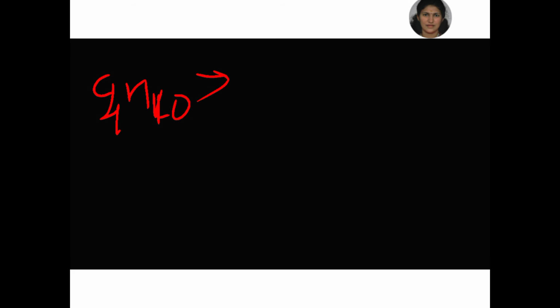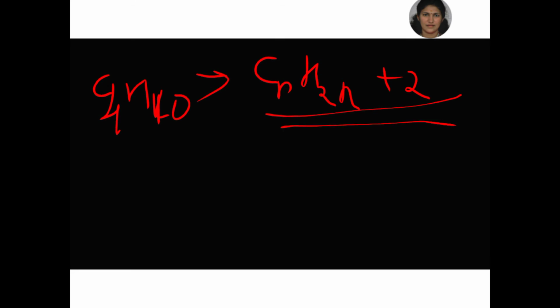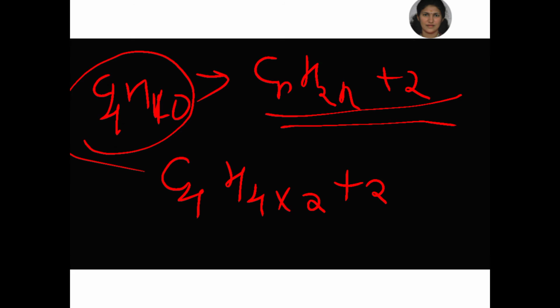The 4 carbons are single bonded. According to alkane, you know CnH2n+2. Applying this rule, we get C4 and H is 4 into 2 plus 2, so you get C4H10. You must understand that this compound's name is butane. So you can write or represent the structure.